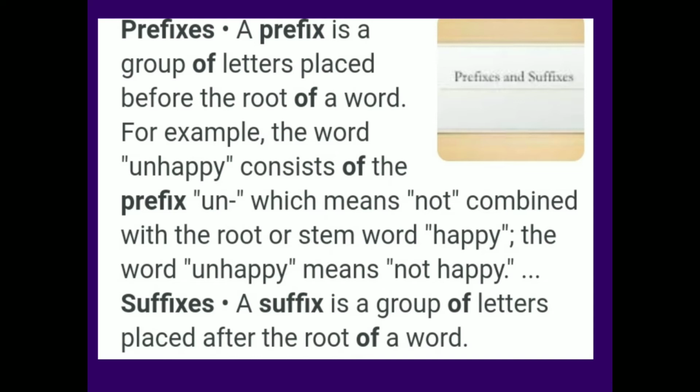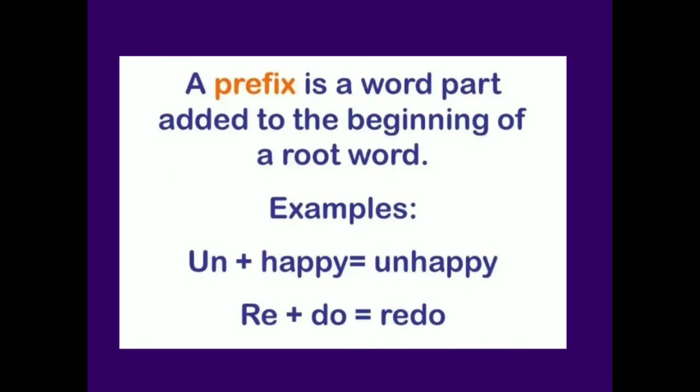Now, I'm going to explain the term suffixes. A suffix is a group of letters placed after the root of a word. A prefix is a word part added to the beginning of a root word. For example, un plus happy is equal to unhappy.